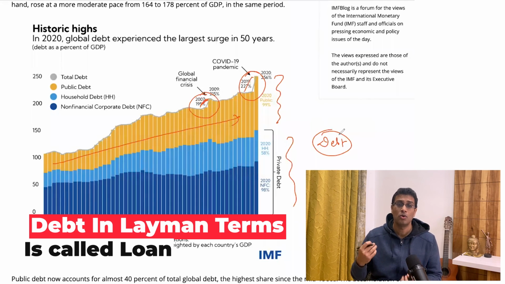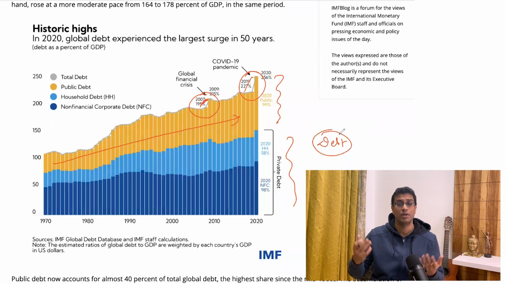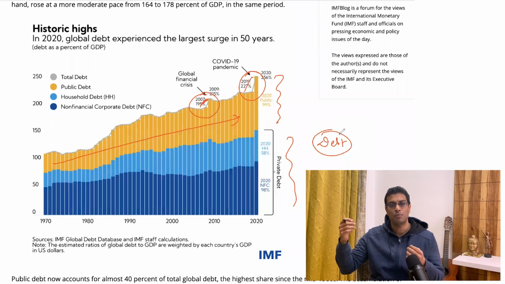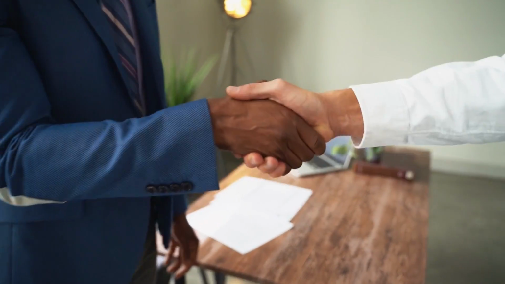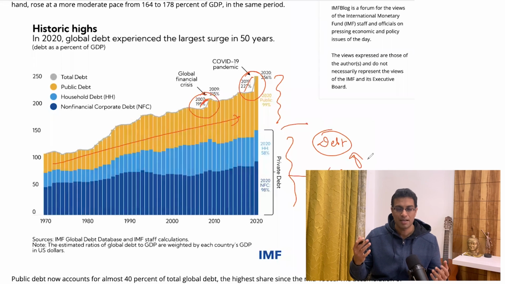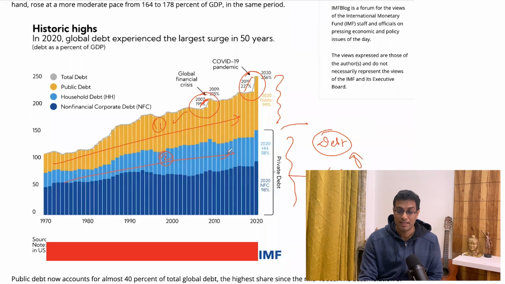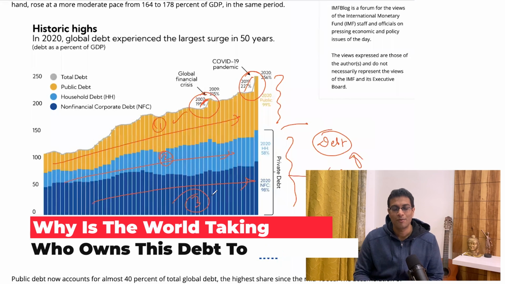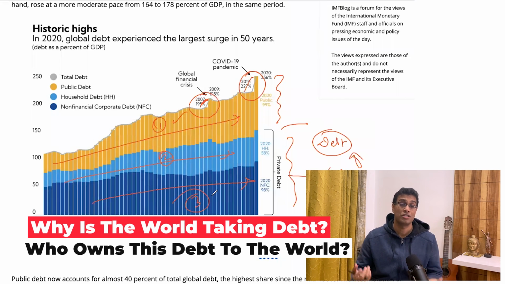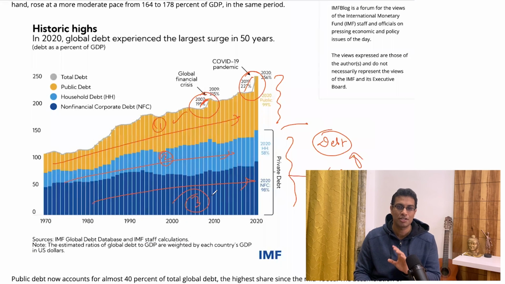So when you and I go and take a loan from the bank, what are we doing? We are simply borrowing money on which we have to pay a rate of interest. Similarly, when these corporates issue bonds, what are they doing? They are taking debt, which is a loan from whom? From the public, large institutional players, etc. Now the point to be noted is that the public debt, that is the government debt, is going up. Private debt is going up. Household debt is going up. So what is happening? Why is the world taking so much debt, and who owns this debt? Let us have a very brief conversation around that.